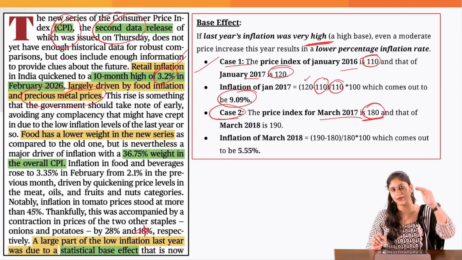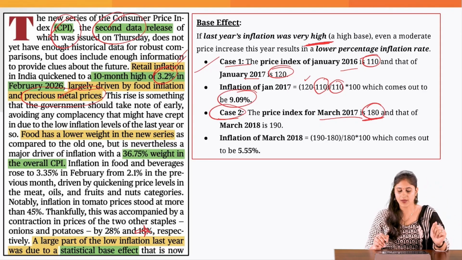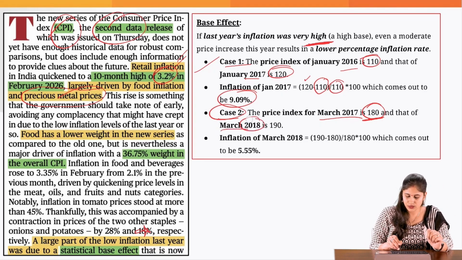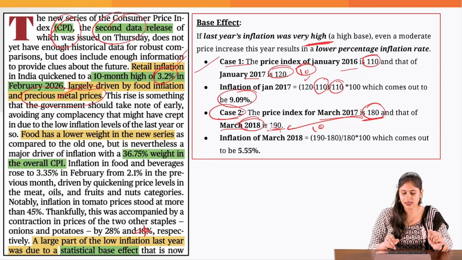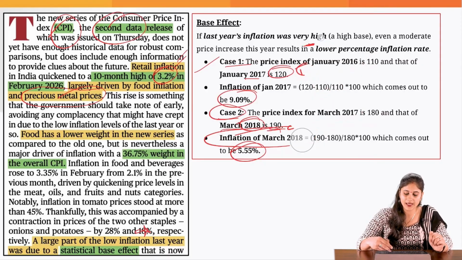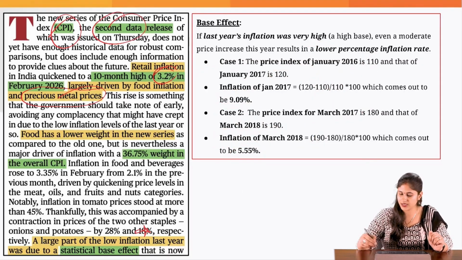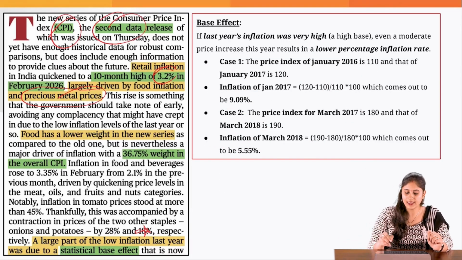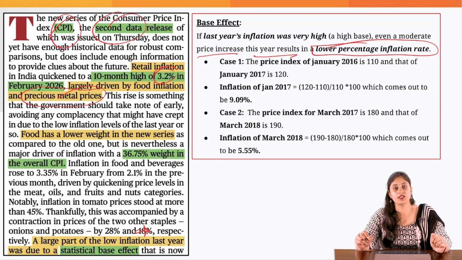As you can see, the price index was high in the base year. And this year, in 2018, it has increased to 190. Just a 10-point difference here and just a 10-point difference here also. But you see the change in the inflation rate. It is coming out to be 5%. So, if the prices are higher in the base year that you are considering for inflation calculation, then even if the prices have risen in this year, it would result in a lower percentage inflation rate,